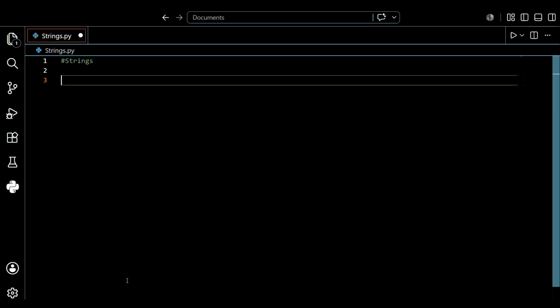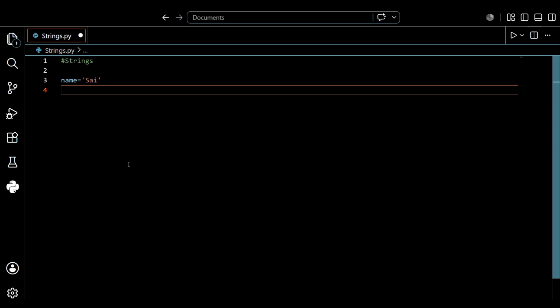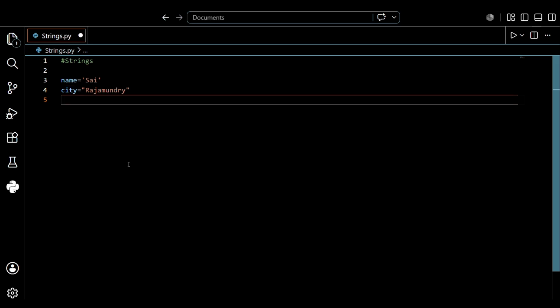So guys, let's think about what a string actually is. A string, in simple terms, is text: any sequence of characters wrapped in quotations, letters, numbers, symbols, spaces, all of it. In Python we can create a string in three different ways. Let's create a string using a variable name equal to, in single quotes, we can do it like that. After that, let's create another variable city and store Rajamundry. After that, bio.